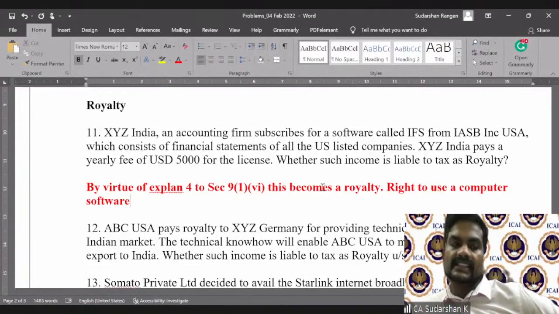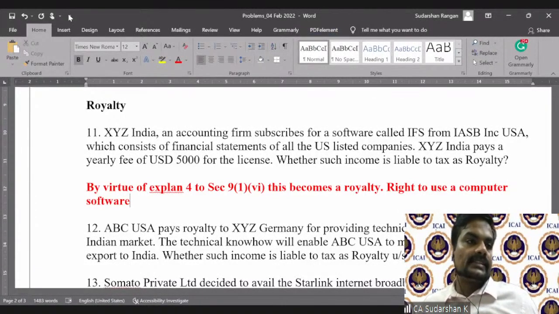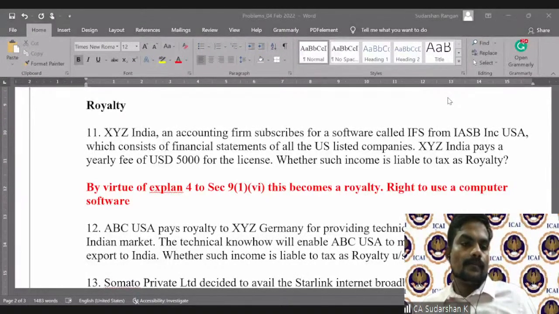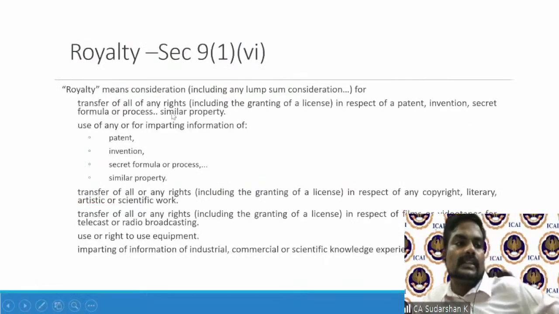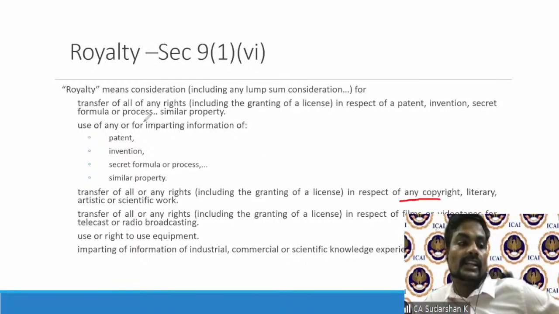But if you look at the tax treaty, it contains wording like what you saw in the slide. Royalty means transfer of all or any rights, patent, use of any information in respect of any copyright. It only says in respect of any copyright. So there is no mention of computer software, and no mention of right or right to use a computer software, unlike Explanation 4.